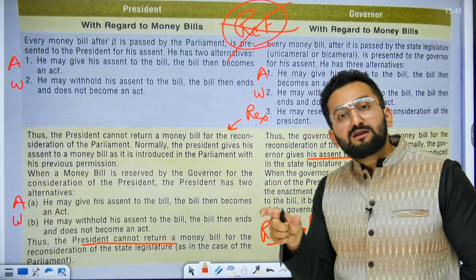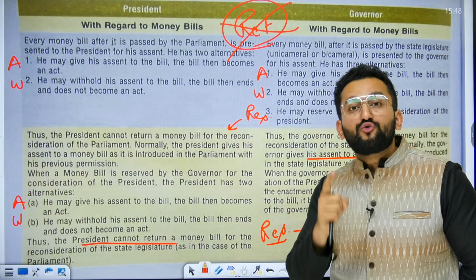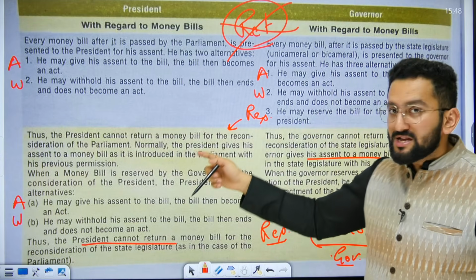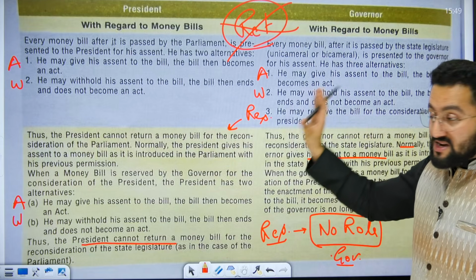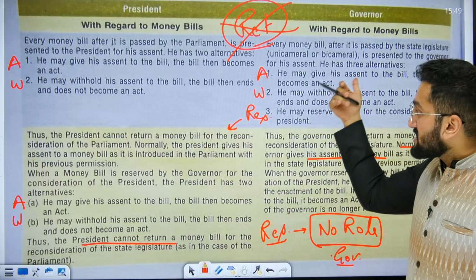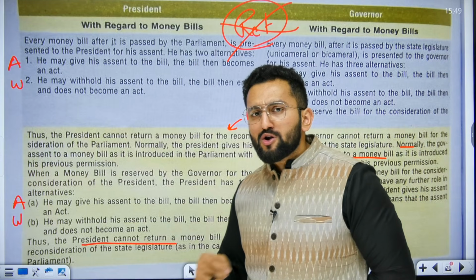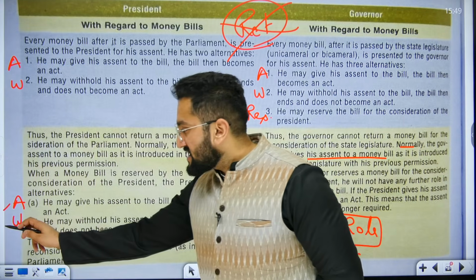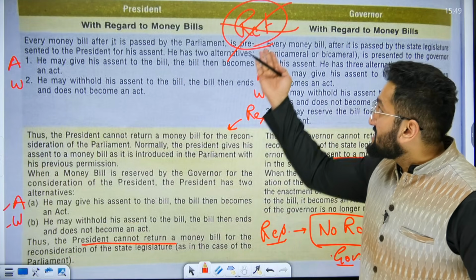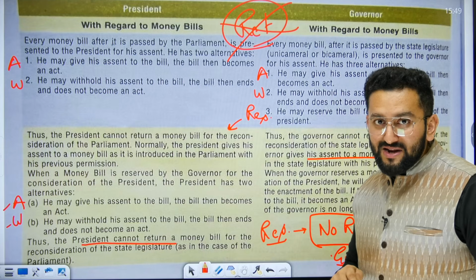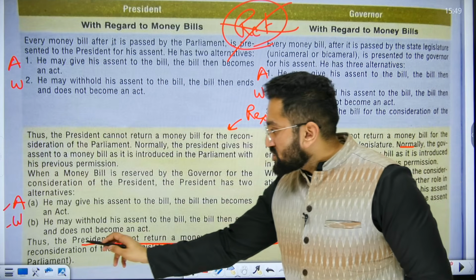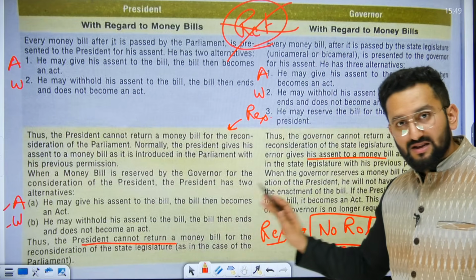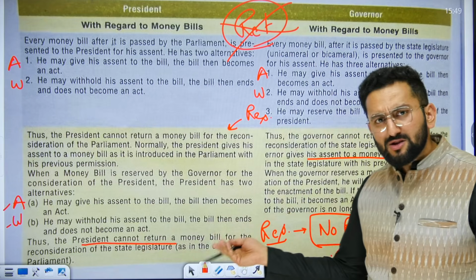UPSC is going to make a statement on this. You need not fall into the trap. Okay. Now consider the reserve function is used. The governor has sent the state bill and the president is taking up this bill. Now what options does the president have? President can give assent to the bill. President can withhold the bill. The return function, as I told you, is not applicable in case of money bill. So the president cannot return a money bill for reconsideration of the state legislature. Clear? It is quite easy now.